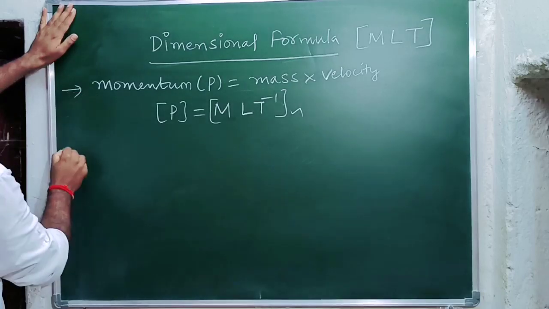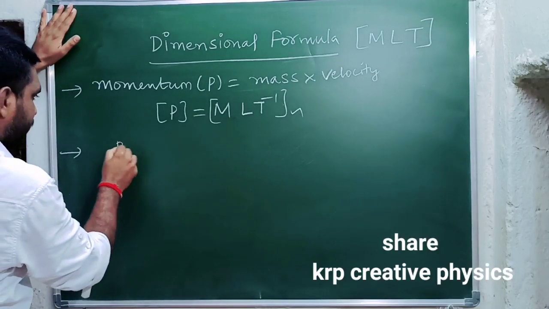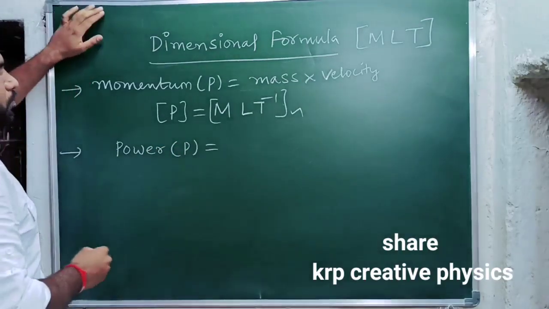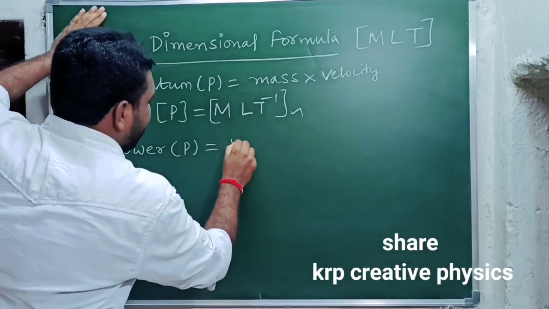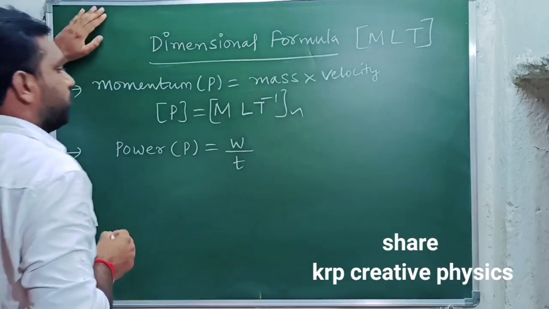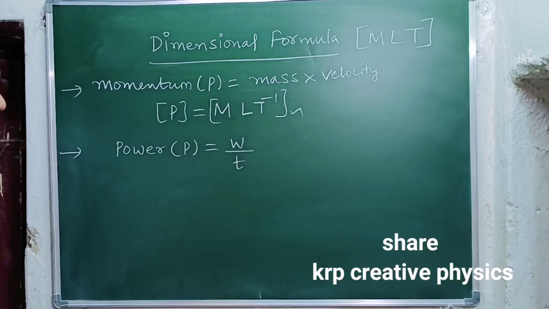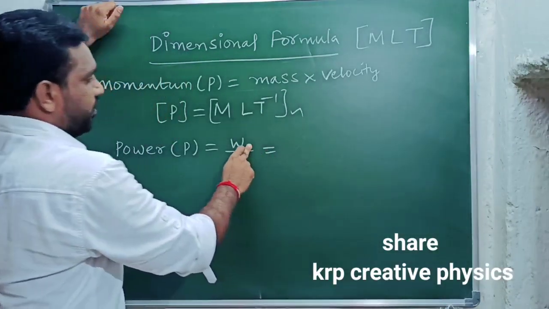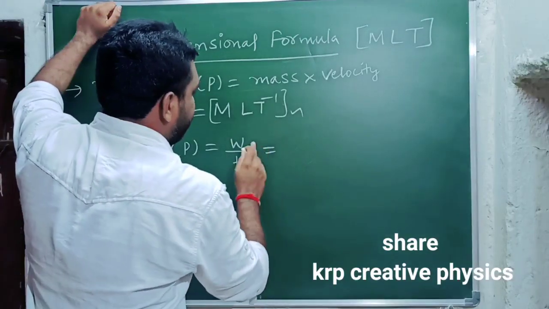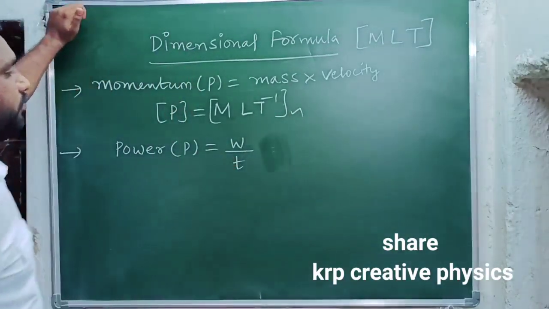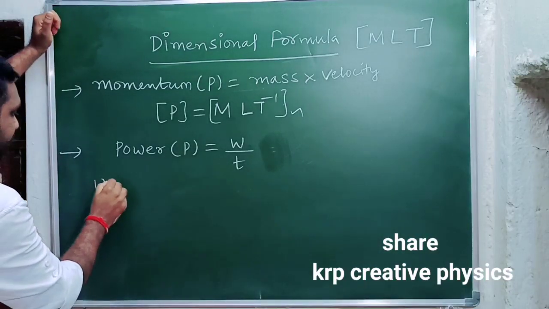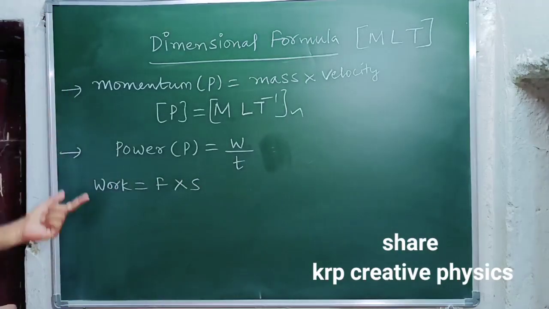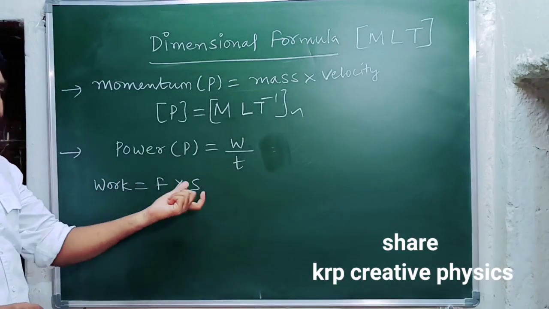Next, after momentum, we will consider power. We are going to find the dimension formula of power. As we know, power equals work by time. In this one we are going to learn two concepts. Work means what here? First we will find the dimension formula of work. Work W equals force into displacement. We know that work equals force into displacement.